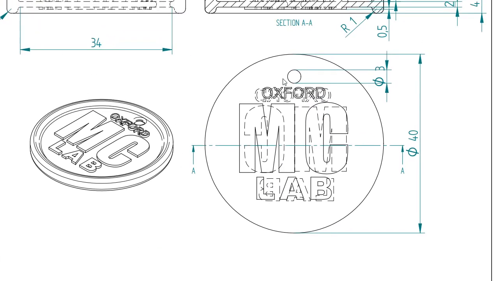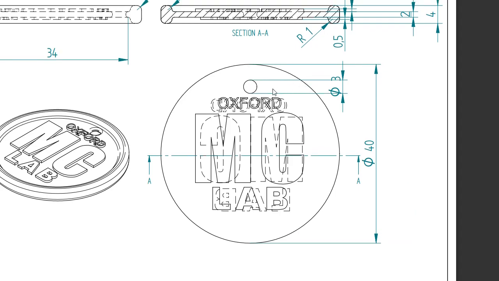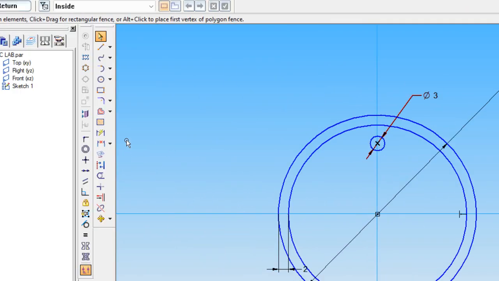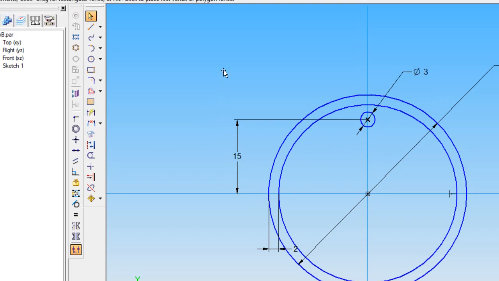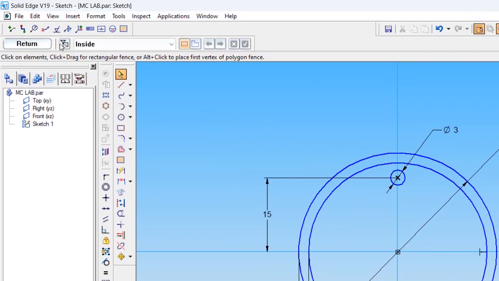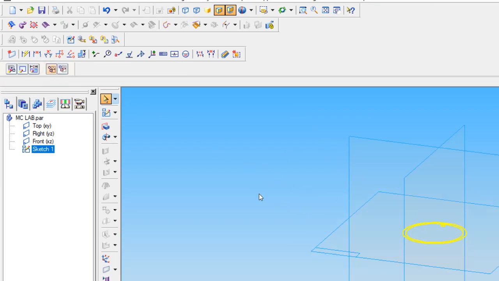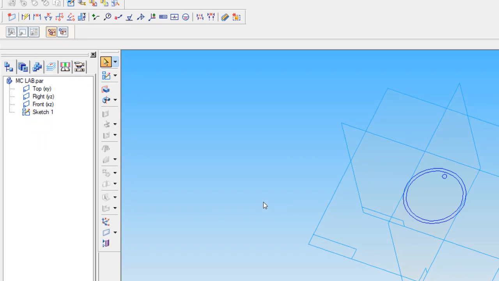This location is not mentioned in this drawing, but approximately we are considering it will be around 15 from the middle, I believe. So approximately we are giving this dimension 15, and finish the sketch. So we finish this basic sketch that we required.